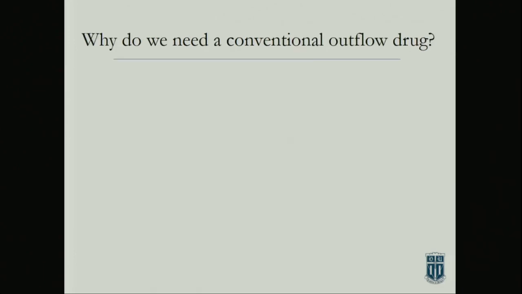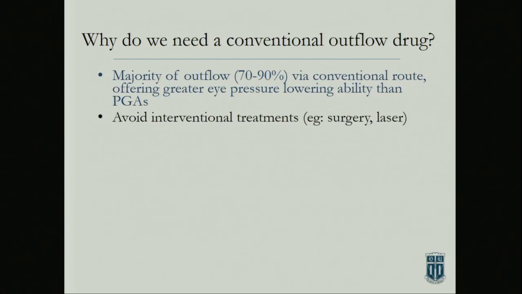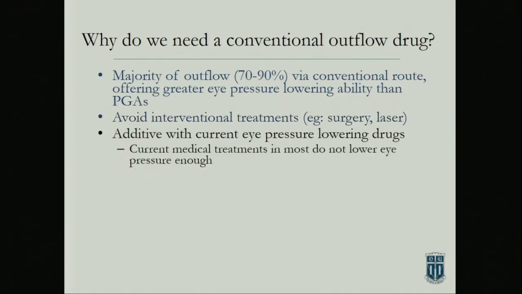So why do we need a conventional outflow drug? The majority of the outflow goes through this pathway, right? 70, 90% of it. So there's the potential of having a greater IOP lowering than you would. You want to avoid the surgeries that Arthur talked about. We showed that it was additive, maybe not as good. Maybe it takes a little bit longer to get a bigger delta there.